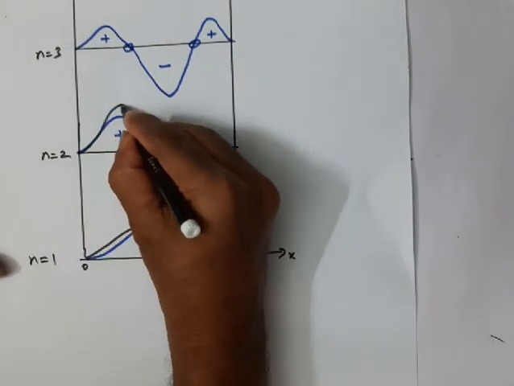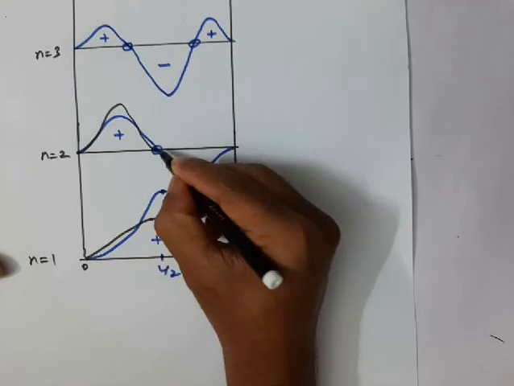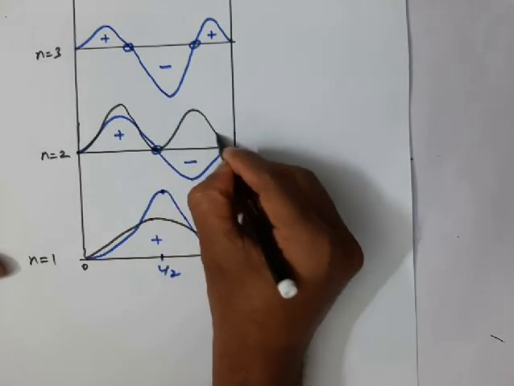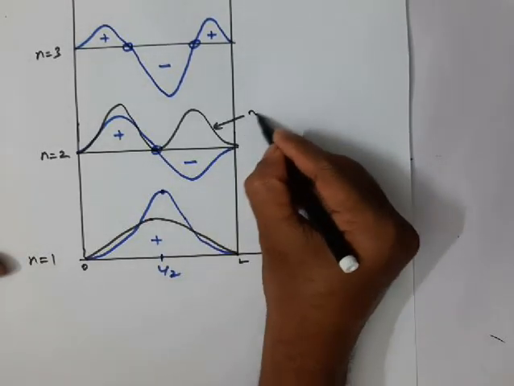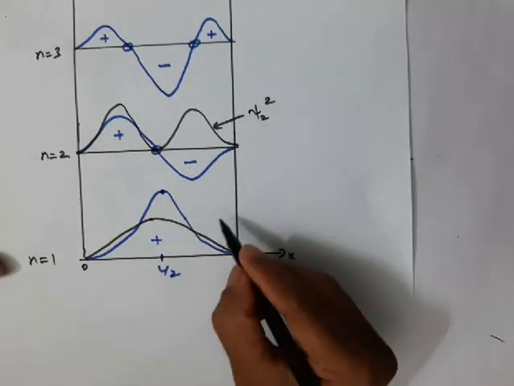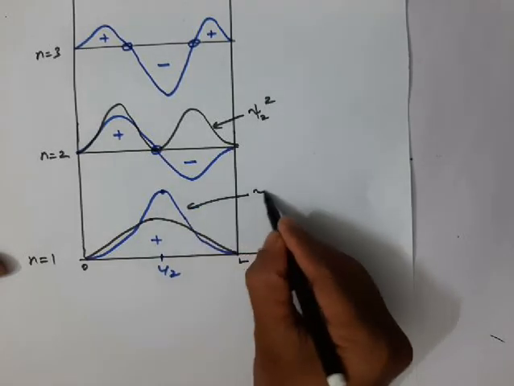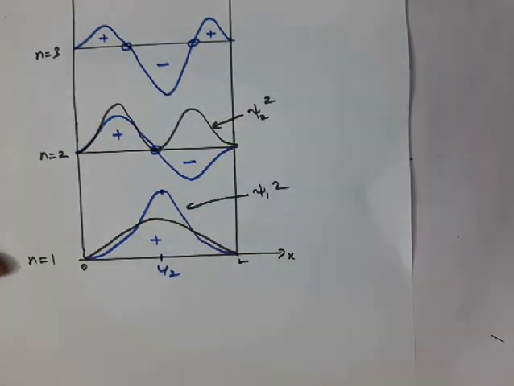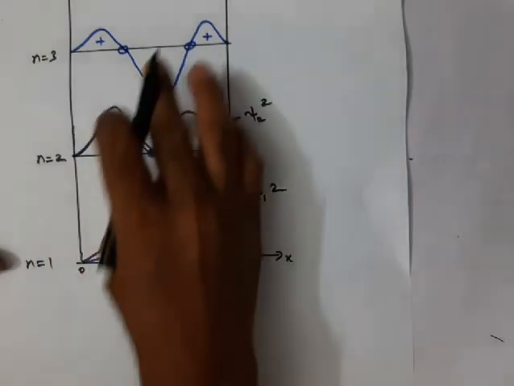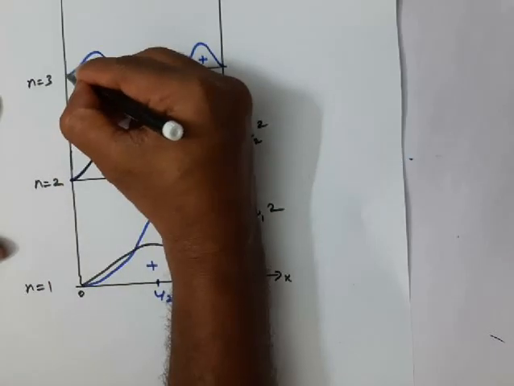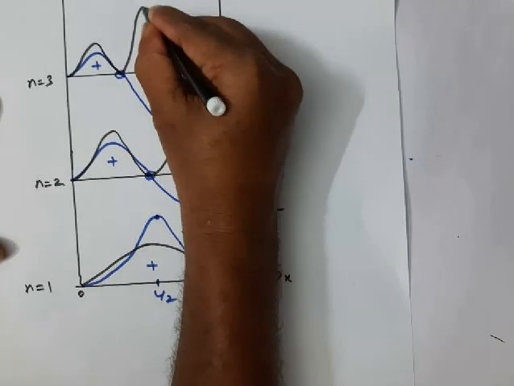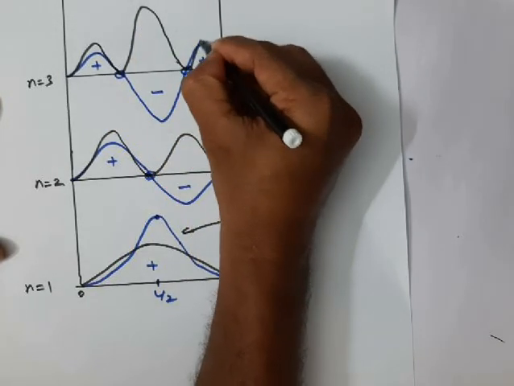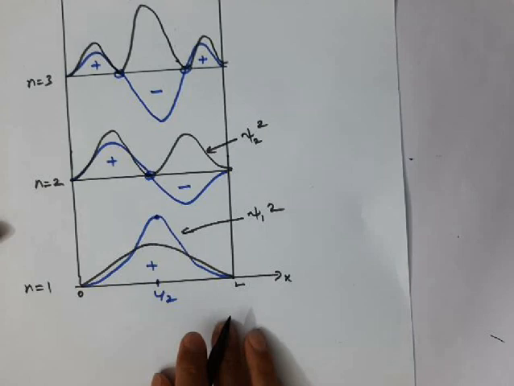Probability will be maximum at x equal to L by 4 and at x equal to 3L by 4. So this is the probability plot, psi 2 square, and here this is the psi 1 square plot. Then if you go to n equal to 3, the probability will appear like this.